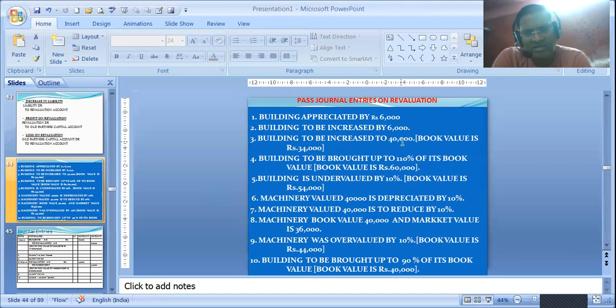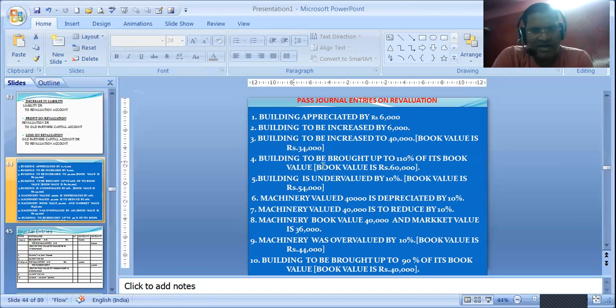Building to be increased to 40,000. Book value is 34,000, so the increment is 6,000. Over here I have written the book value. In the sum you may get its book value in the balance sheet. In the balance sheet asset side, it will be written 34,000.